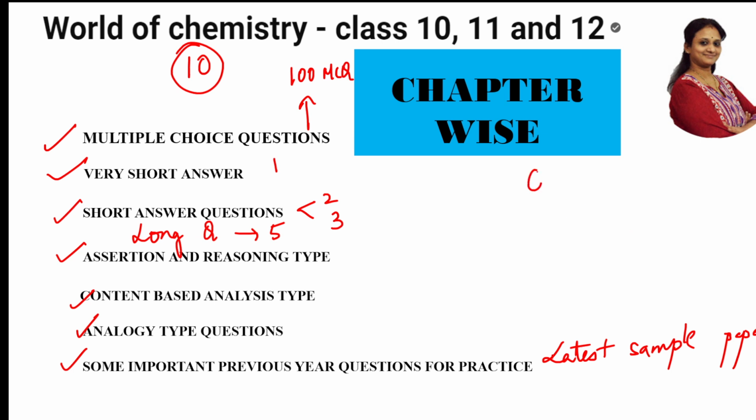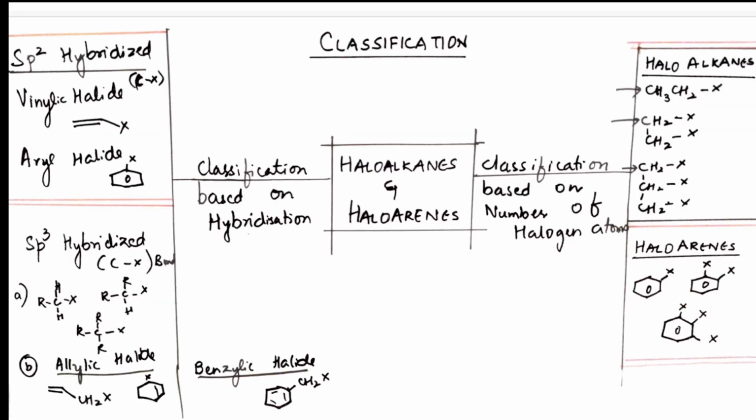In this video I'm going to teach you 1 page revisions, and the whole chapter will be in the 1 page revision. I'm also going to take up the very short answer questions. Then gradually I'll be doing more and more. Let's start. So when I go with the HaloAlkanes and HaloArenes, this is the classification, that is your 1 page revision. This is my handwritten page, and everything will be covered in this 1 page revision.